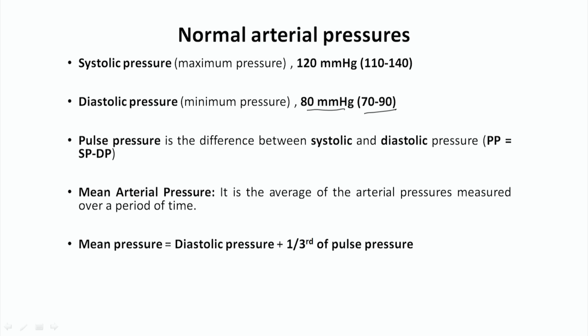Another pressure is called the mean arterial pressure. It is the average of the arterial pressure measured over a period of time. So, if we take the average of that, it gives the mean arterial pressure. So, mean pressure is equal to the diastolic pressure plus 1/3 of the pulse pressure. Whatever the pressure values given to you, if you know this formula, you can easily calculate the mean pressure.